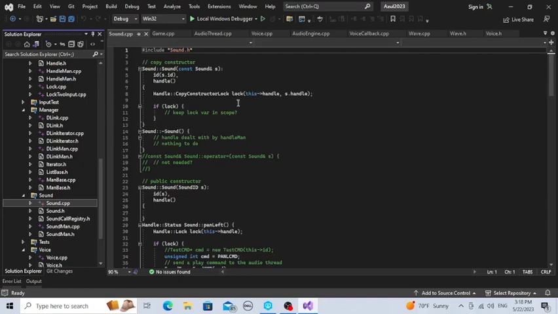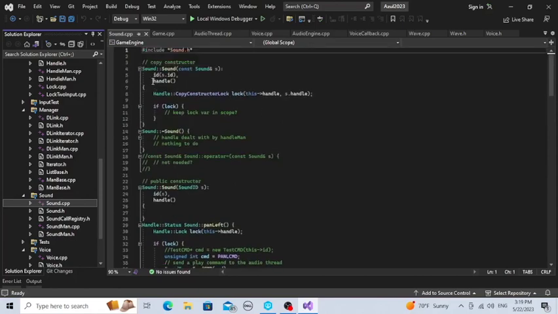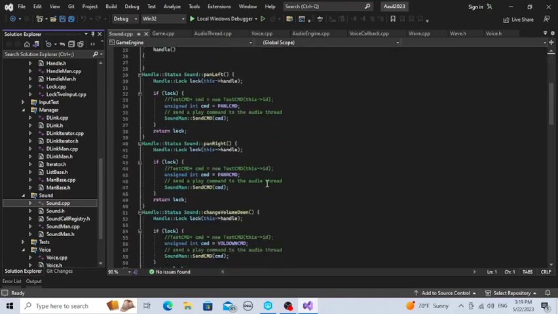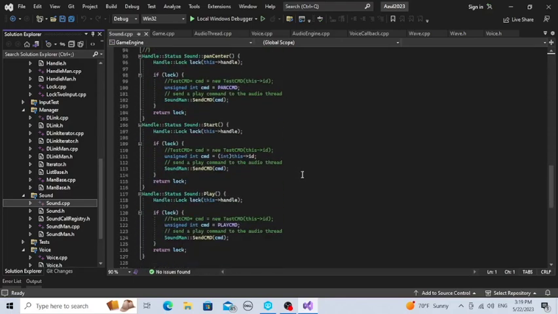So now we have our sound object. It's going to create the handle and then lock the handle. And then you can see our different commands, pan left, pan right, change volume. They're all going to lock the handle and then check the status. And then send the command over to the input circular data queue. And for each of them, they all have their own macro to define the command.